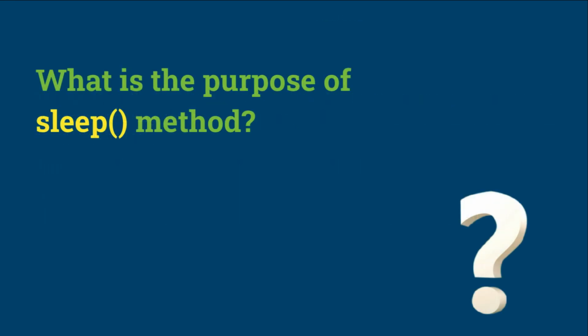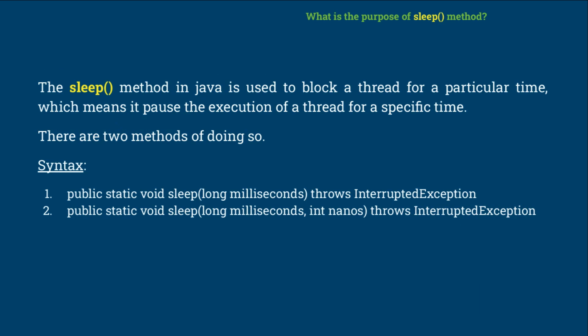Second question, what is the purpose of sleep method? The sleep method in Java is used to block a thread for a particular time, which means it pauses the execution of a thread for a specific time. There are 2 methods of doing so. Here's the syntax. First, public static void sleep(long milliseconds) throws InterruptedException. Second, public static void sleep(long milliseconds, int nanos) throws InterruptedException.